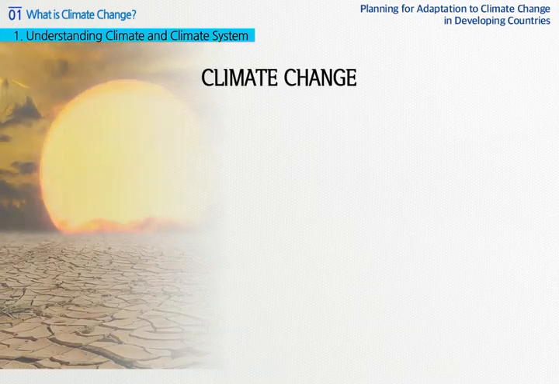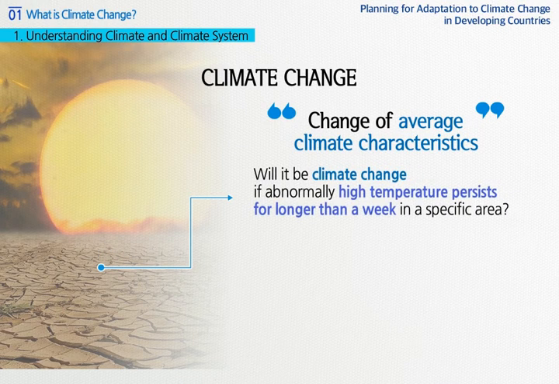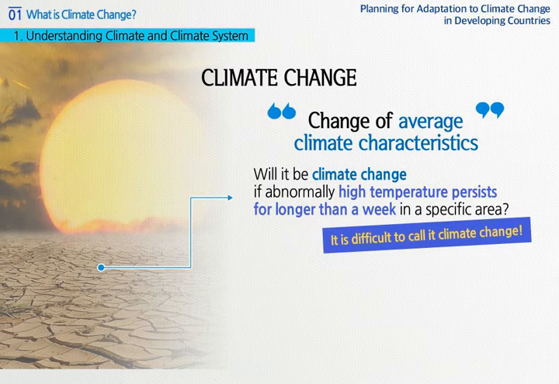Considering the above-mentioned definition of climate, climate change is a change of average weather characteristics. If abnormally high temperature occurs in a specific place, can we call this phenomenon climate change? The right answer to this question is that this can hardly be defined as climate change.